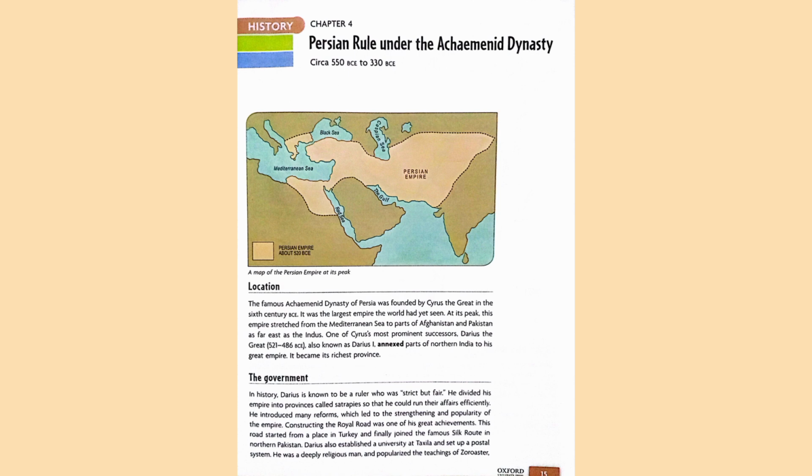Reforms introduced by Darius: he built the royal road, which connected different parts of the empire, established a postal system, encouraged trade and learning, and founded a university in Taxila. He actually promoted the teachings of Zoroaster. Zoroaster was the founder of Zoroastrianism. Zoroaster was believed to be a prophet of God by his followers.